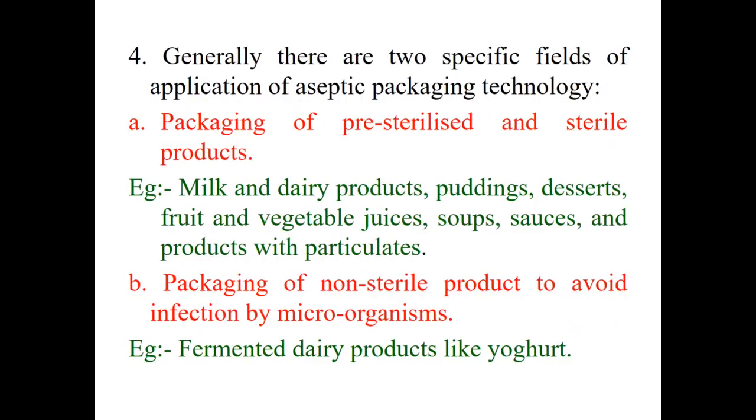Generally, there are two specific fields of application of aseptic packaging technology. First is packaging of pre-sterilized and sterile products. Examples: milk and dairy products, puddings, desserts, fruits, vegetables, juices, soup, sauce, products with particulates, etc. Here the packaging material is pre-sterilized and the product is also sterilized.